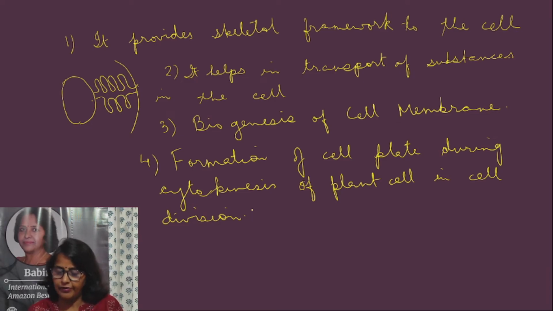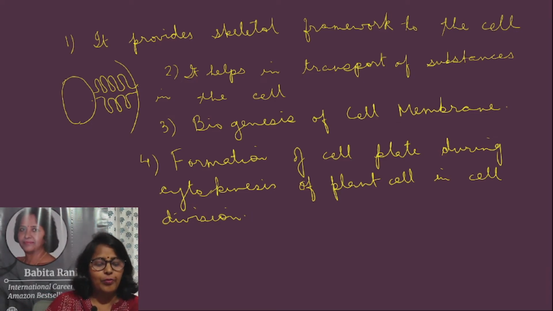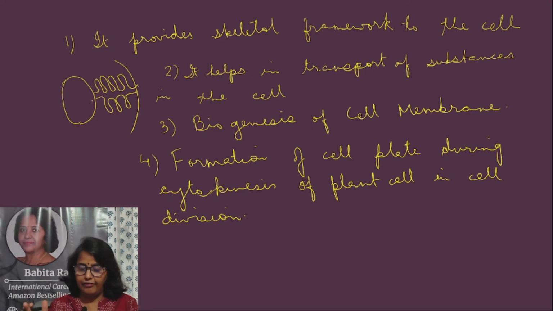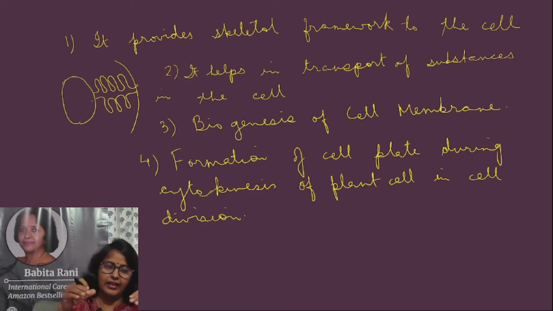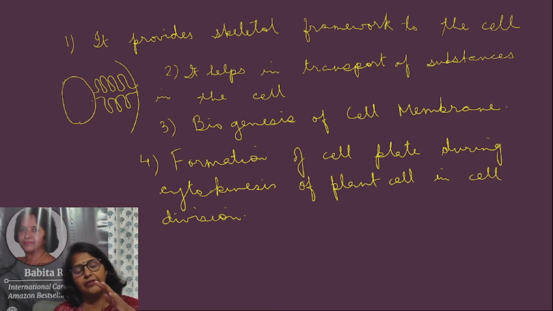So these are some of the functions of endoplasmic reticulum. It provides skeletal framework to the cell. It helps in transport of substances in the cell, as it is connecting link between the cell membrane and the nuclear membrane. It helps in biogenesis of cell membrane, as both protein and lipid is being synthesized in the endoplasmic reticulum, and cell membrane is composed of lipids and proteins. It also helps in formation of cell plate, that is during cell division in the process of cytokinesis.